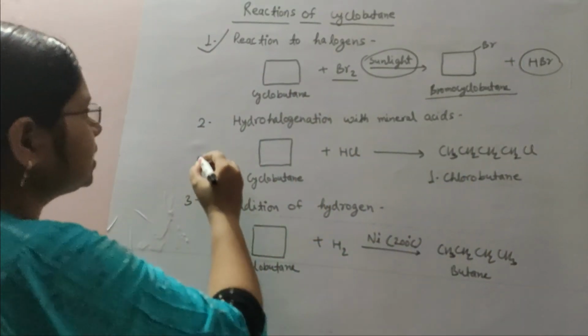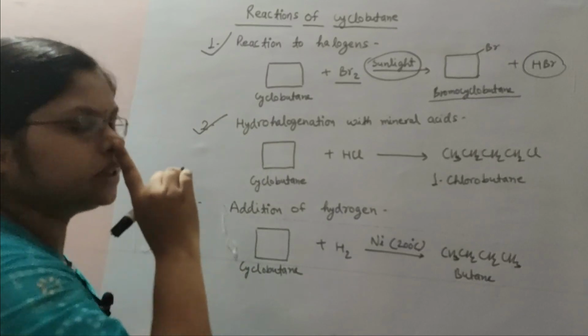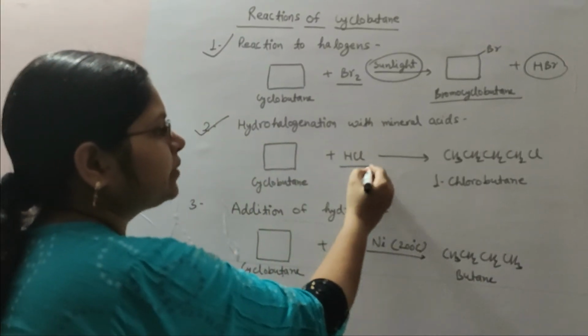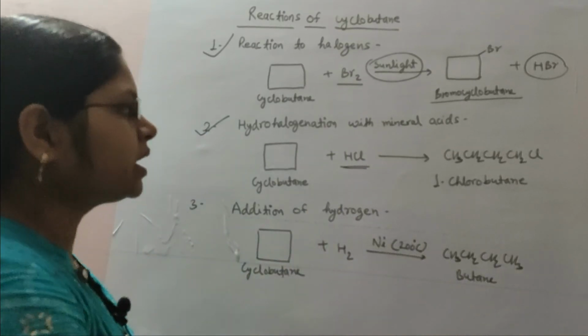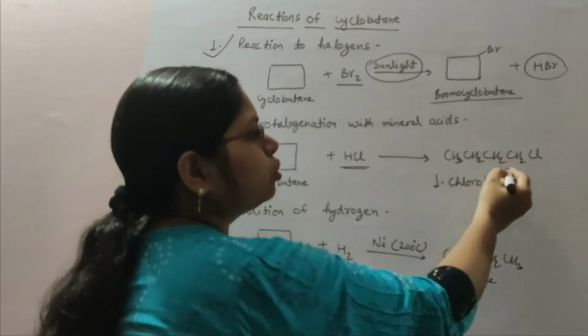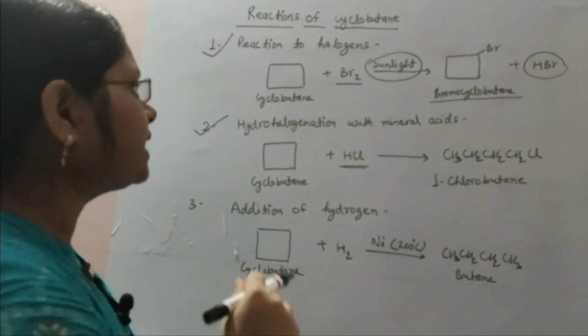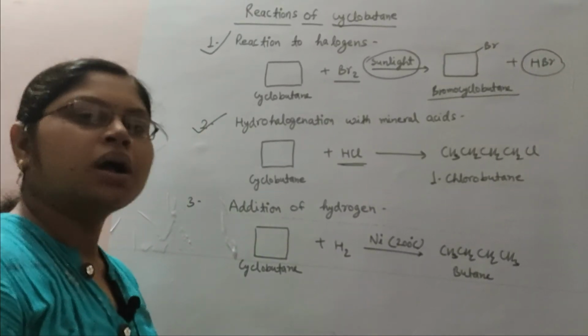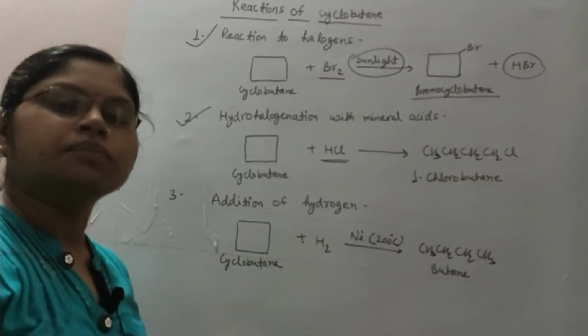The second reaction is hydrohalogenation with mineral acid. Here also cyclobutane reacts with a mineral acid. HCl is a mineral acid, and this will form 1-chlorobutane. And similar to alkene, the reaction with mineral acid will go according to Markovnikov rule.